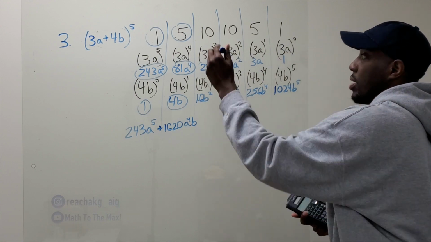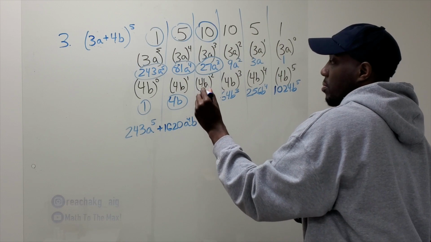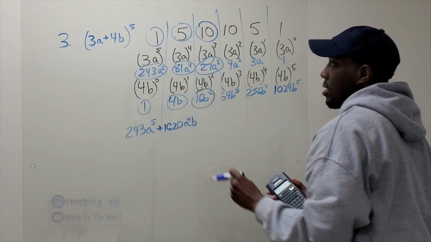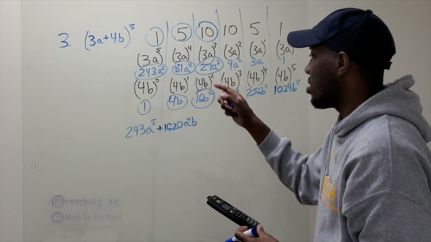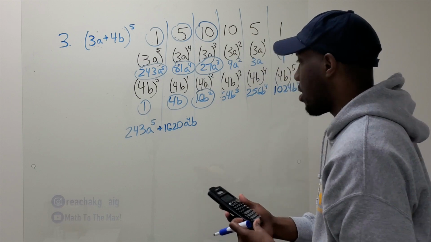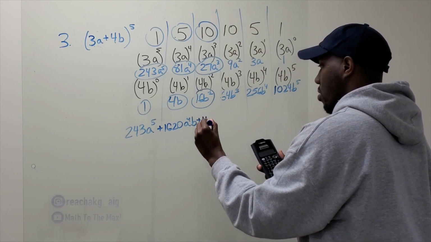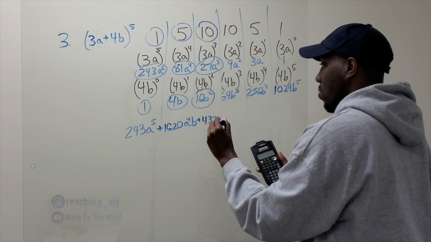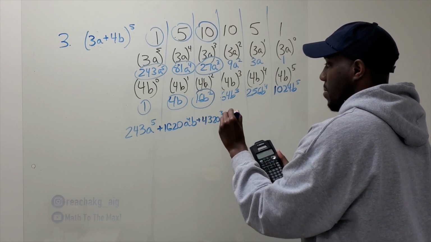All right, next one. 10 times 27 times 16. All right, I know anything times 10, just add a 0. So I'm going to put 270 times 16. 270 times 16 is 4,320. a to the 3rd, b to the 2nd.